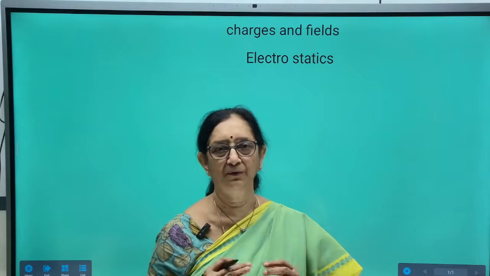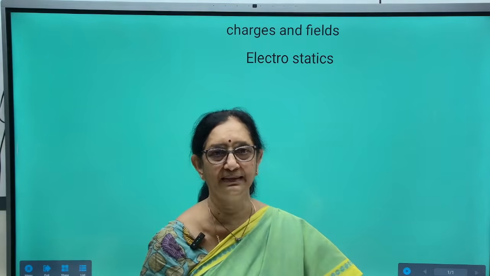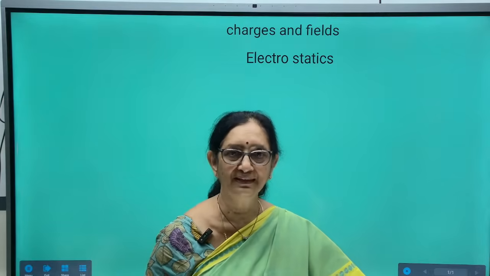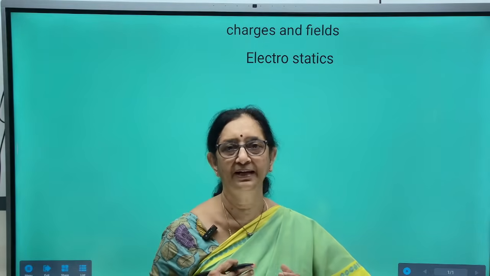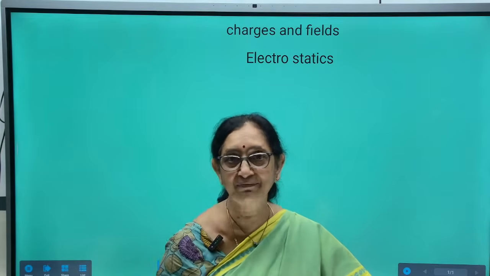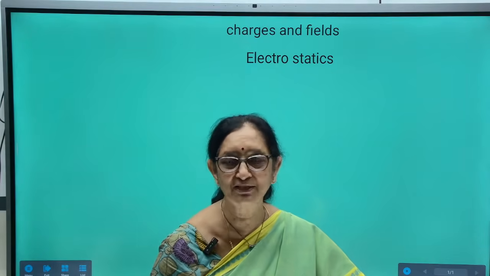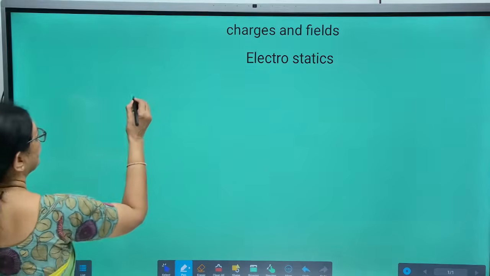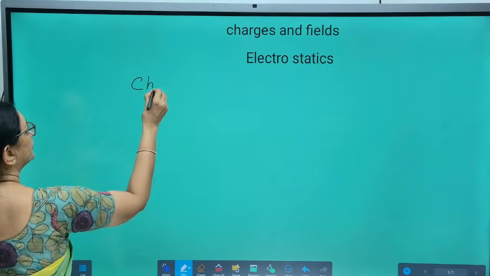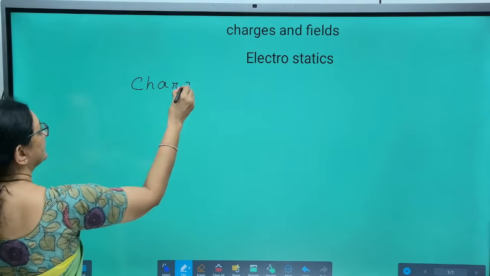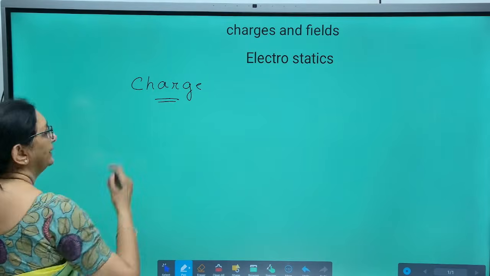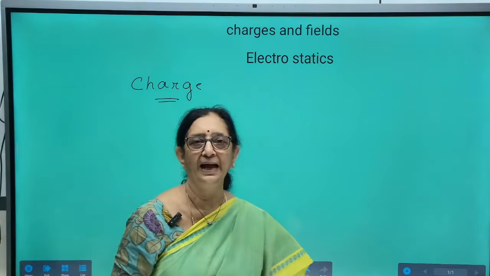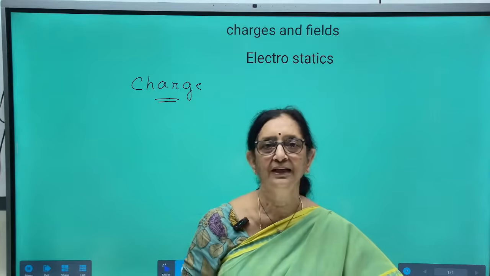First, let us try to understand what is the charge and how we can electrify a body or charge a body. Coming to the charge of a body, usually atoms are electrically neutral.